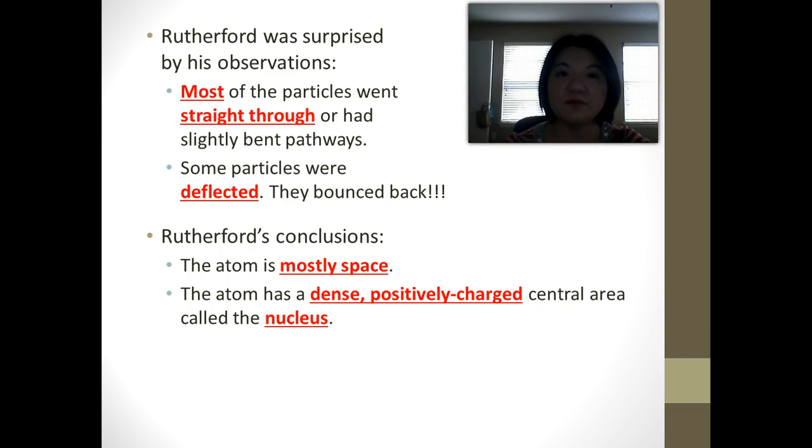But there were some that were hitting a spot in the atom that is dense and is positive, okay? Because these particles are positively charged and they're bouncing back, then that means that they must be hitting a positive thing. So that's why they're bouncing back. Because if they're hitting a negative thing, they would be attracted to it and they would not bounce back, okay? And he called this area the nucleus. So now we have the nucleus inside the atom, and the atom is actually mostly space, okay?